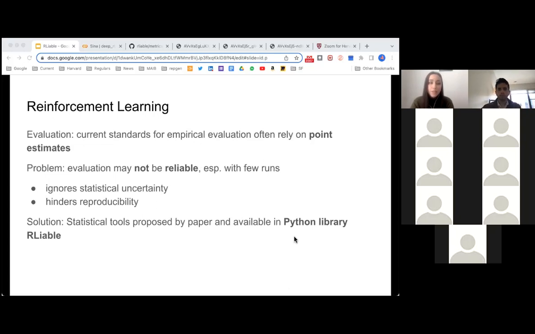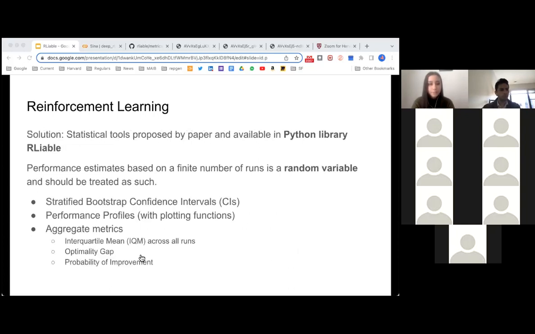Another point that they're making is that the way evaluations currently work, they're not easy to reproduce. Therefore, they're introducing this framework to make these evaluations more reliable, in terms of uncertainty, but also make them reproducible generally in the RL community. They're proposing the tools in the paper and have an associated Python library.